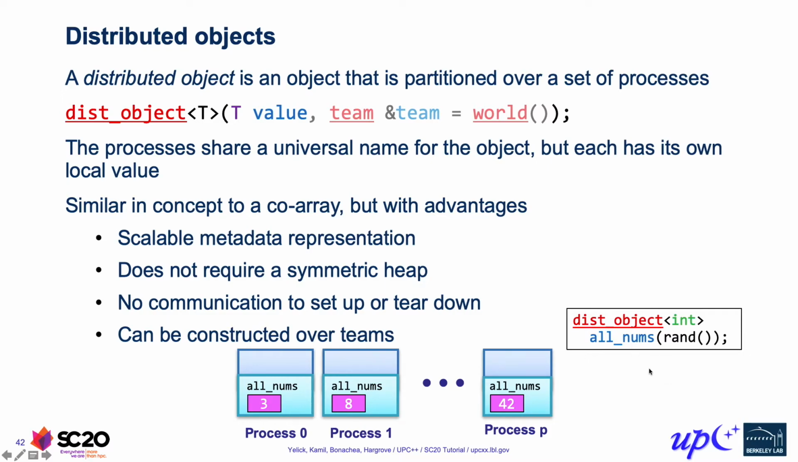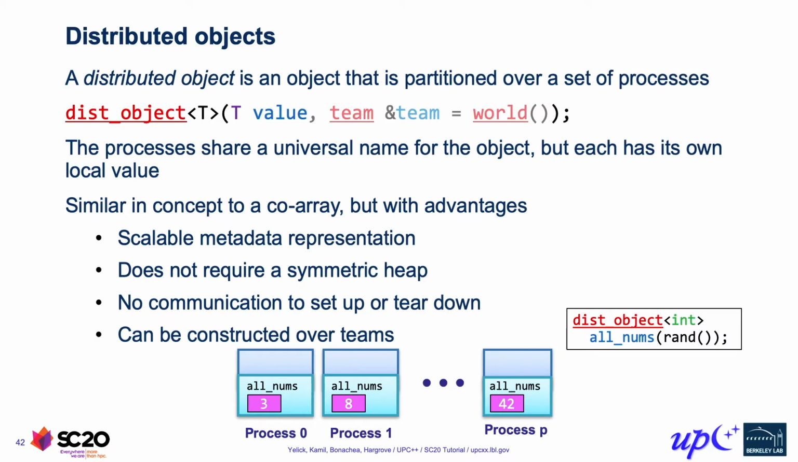If we take a look at this example on the bottom right, here we're constructing a dist object with element type int, and we're constructing it over the default world team, so over all the processes. In this case, what we're using as the initial value is just a random number on each processor. So what we end up with is this distributed object where each process has its own local object corresponding to the full distributed object. And since the element type of dist object was int, each of these individual objects on each process is an int.